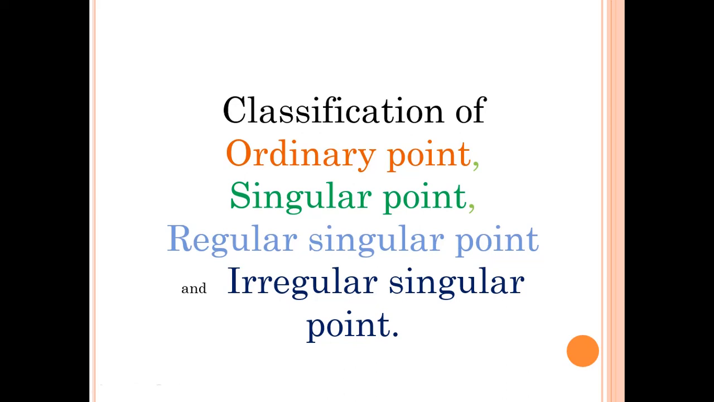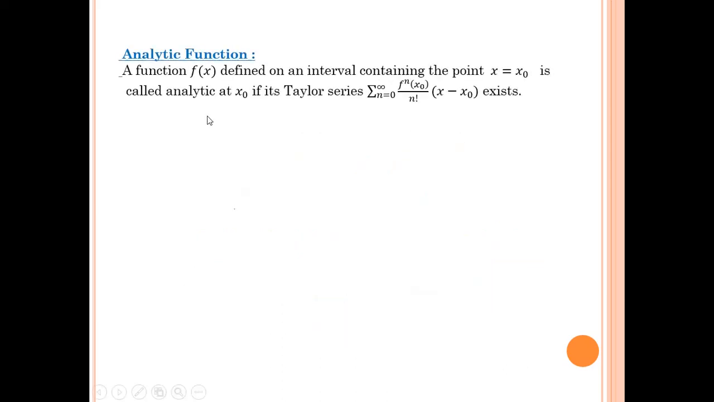Good morning dear friends. Today we will discuss classification of ordinary point, singular point, regular singular point and irregular singular point. For that we need to understand the definition of analytic function. A function f of x defined on an open interval containing the point x equal to x0 is called analytic at x0 if its Taylor series, summation n equal to 0 to infinity, of the nth derivative of f at x0 upon n factorial into (x minus x0)^n, exists.